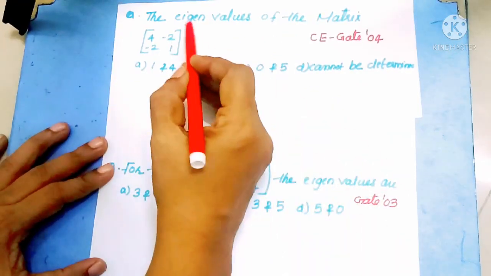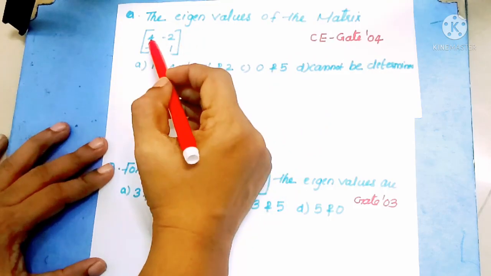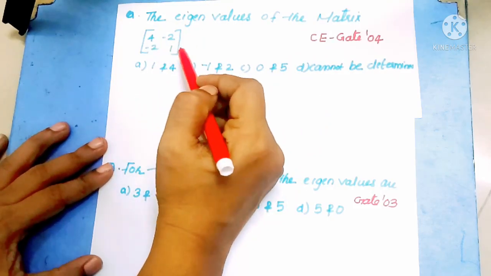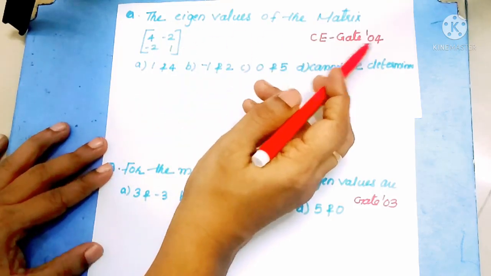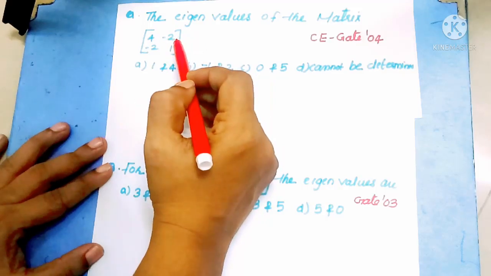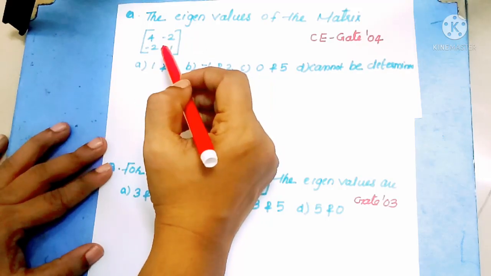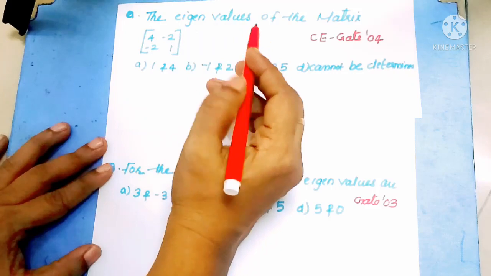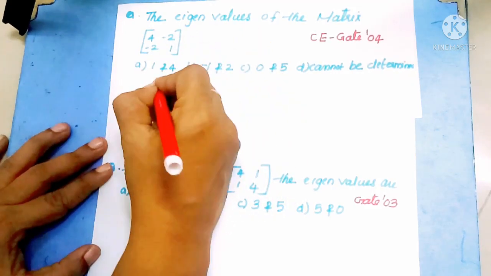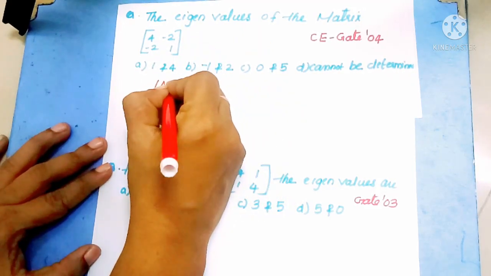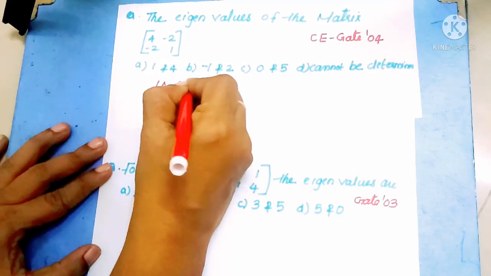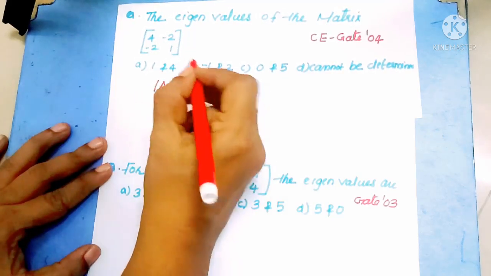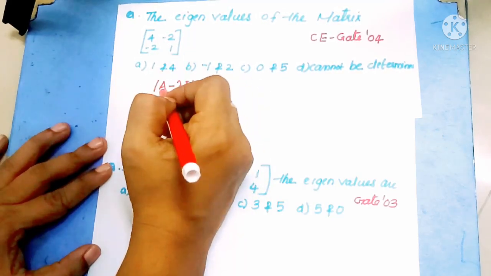Next question. The eigenvalues of the matrix [4 -2; -2 1]. This is a GATE 2004 question. Here we need to find the eigenvalues of this 2 by 2 matrix. For that we can write the characteristic equation: determinant of A minus lambda I is equal to 0. We can substitute the values into this equation.